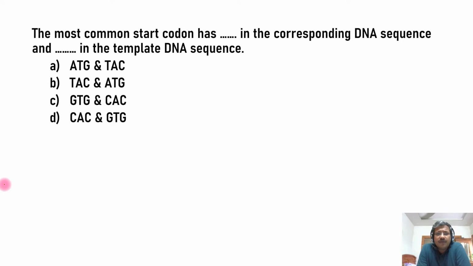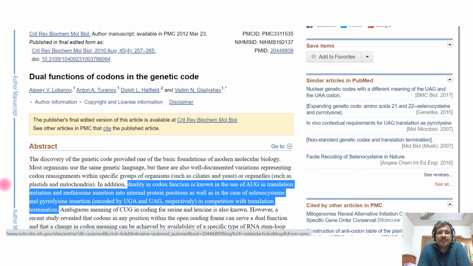To find answers for all these questions, you can read a research article published in the journal Critical Reviews in Biochemistry and Molecular Biology in 2012. The title of the article was Dual Functions of Codons. I will be discussing the major points in this research article with regard to the genetic codons, related to the NCERT syllabus for the NEET examination.